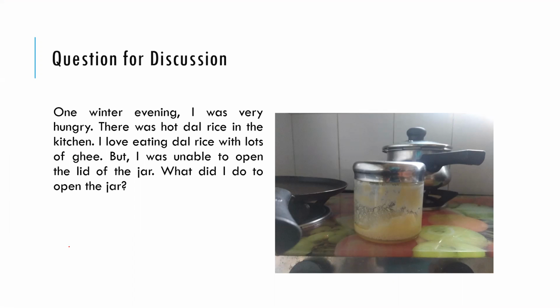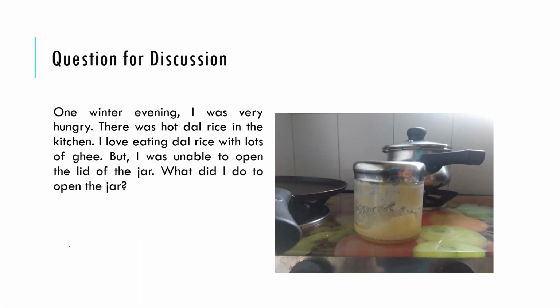So if I'm unable to open the lid of the jar, what can I do to open the lid of the jar? Heat it maybe. Very good. You heat the metal, the lid is made of metal. If you heat it, suppose you pour hot water onto it, then because of the temperature increase, it is going to expand a little.